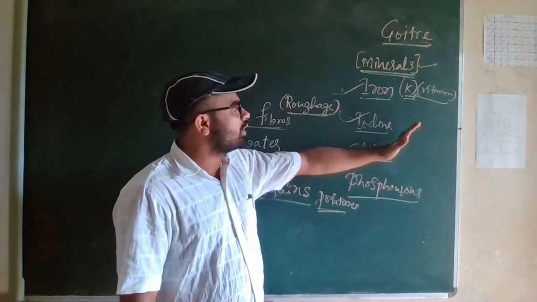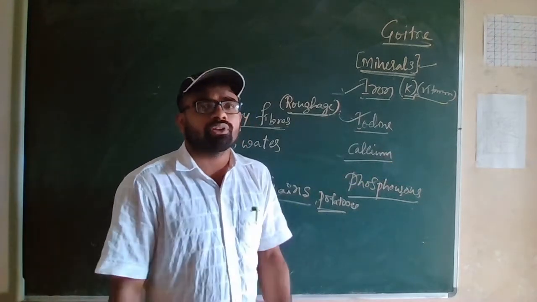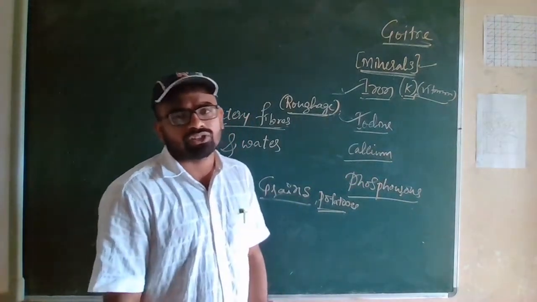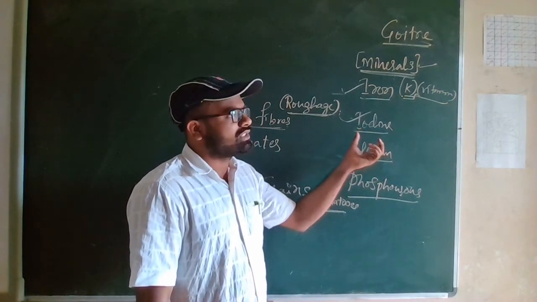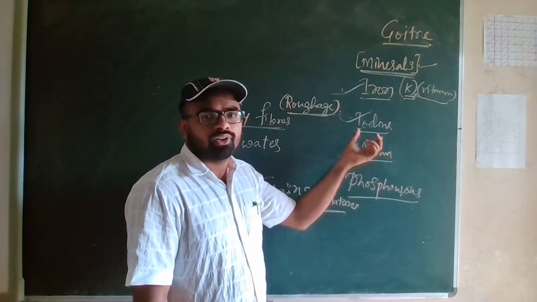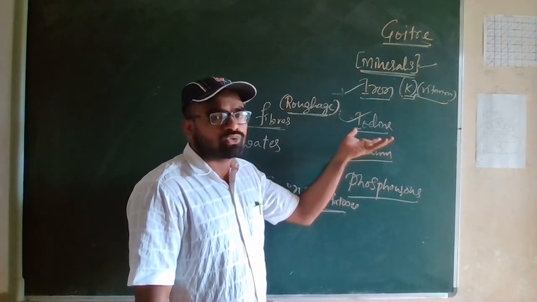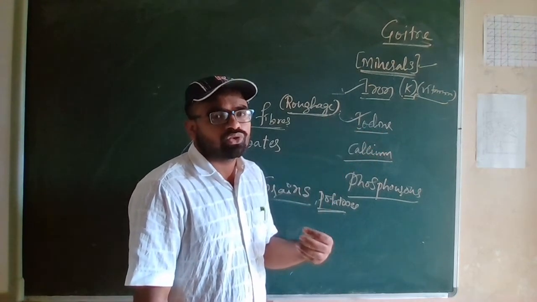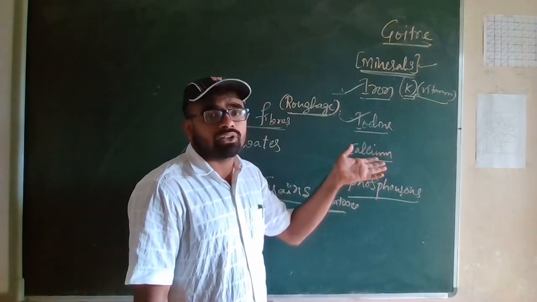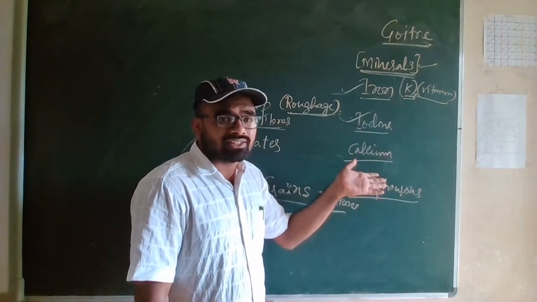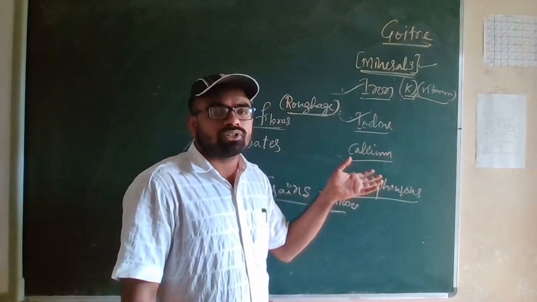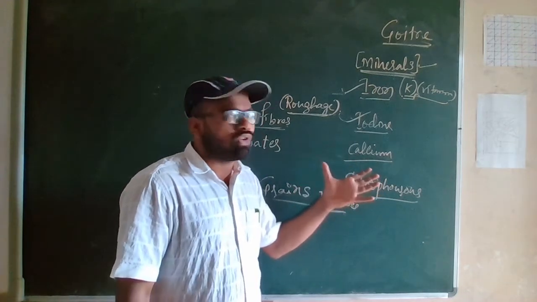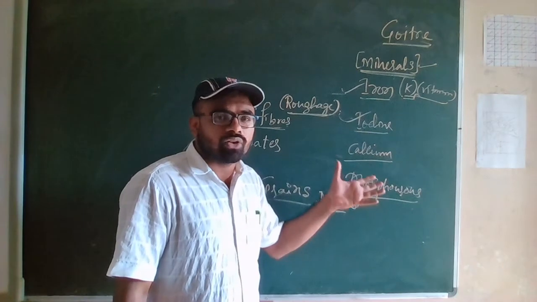When it comes to iodine, in normal terms we can say salt for this. So iodine should be there, that salt is there, ginger is there. So iodine rich food items, you have to consume them. Iodine is also one of the minerals needed by our body. Calcium is also needed by our body. Calcium is present in bones for the strengthening of bones and teeth.